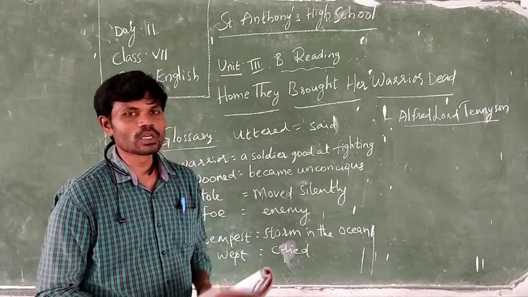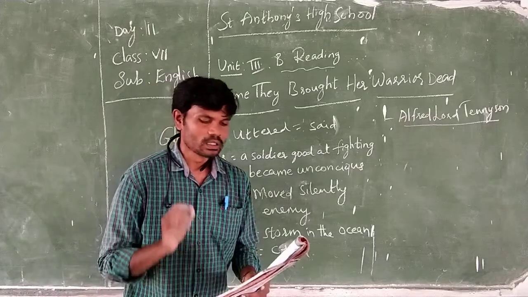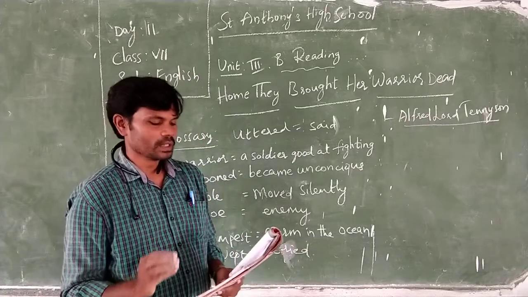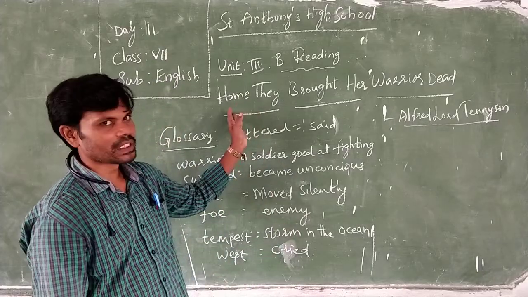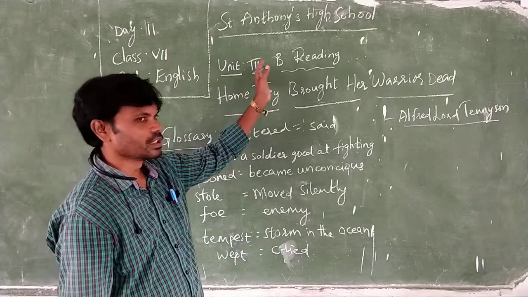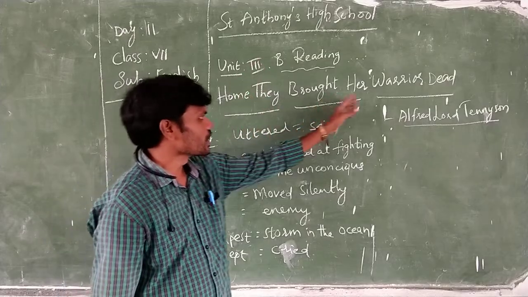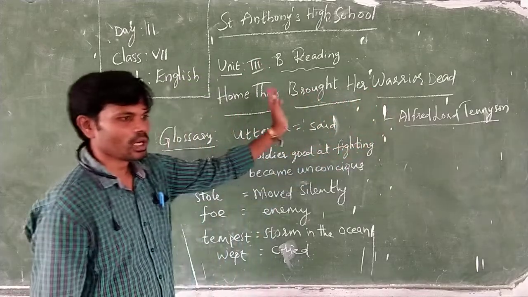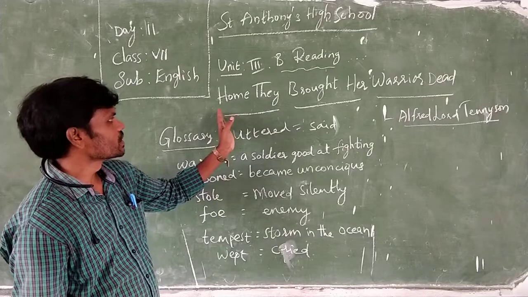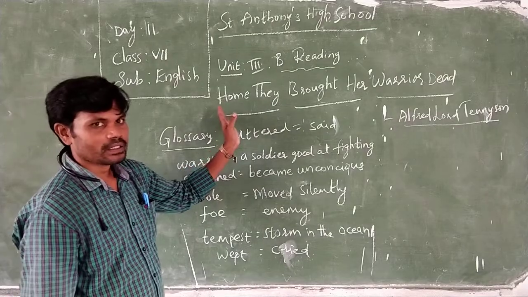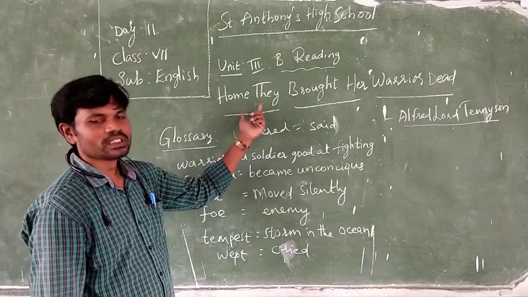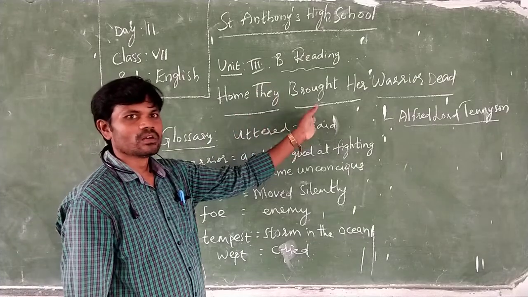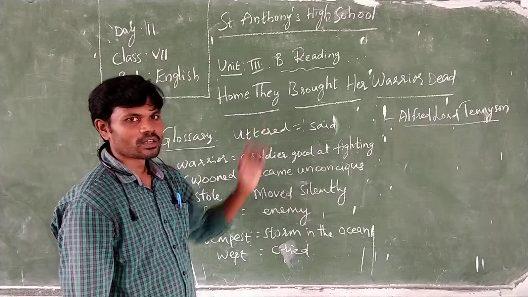And here today what we are going to learn is a poem. The poem is Home They Brought Her Warrior Dead. I have already written here, third unit, Be Reading, Home They Brought Her Warrior Dead. Here what you are supposed to observe is that in a sentence in English, the subject is supposed to come first, then verb, then object. This is the order of the sentence.